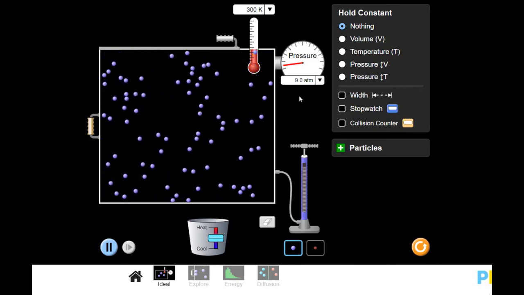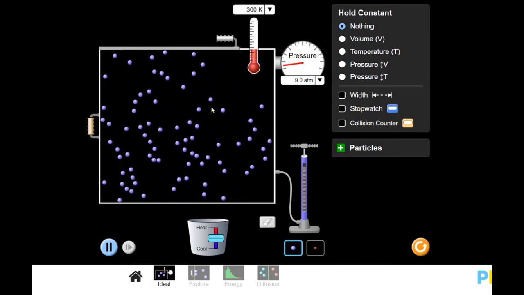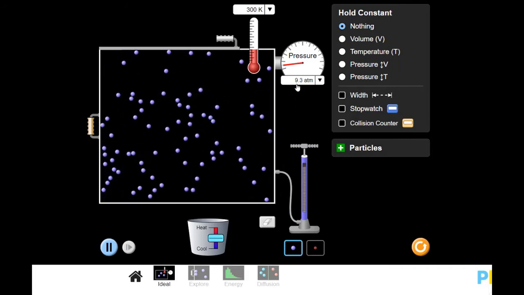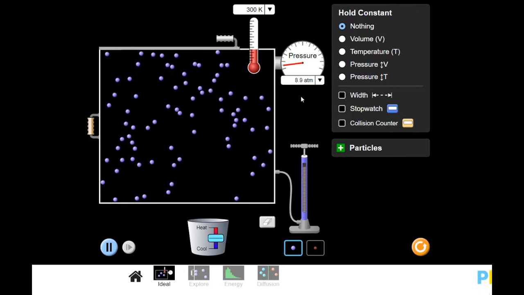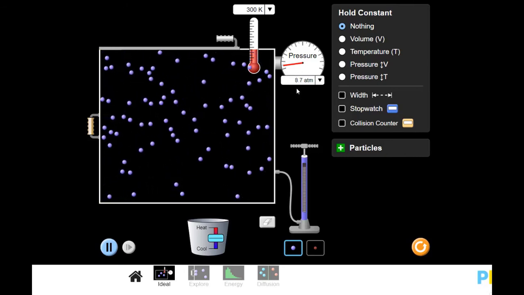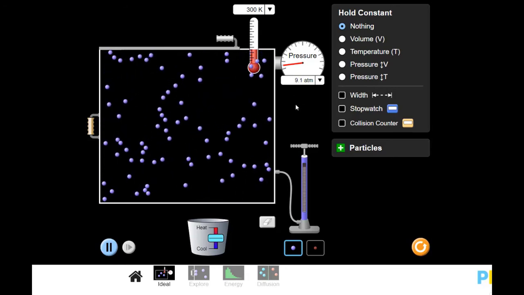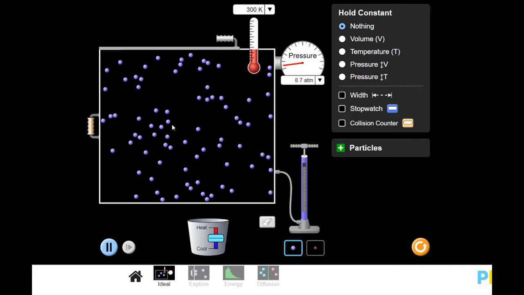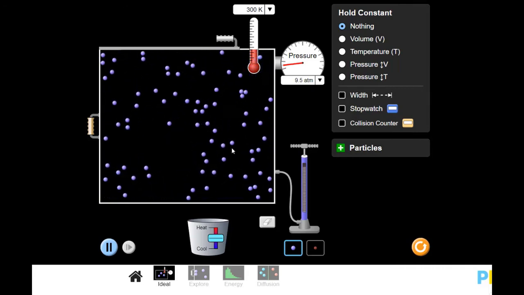And what I want you to notice here is that by adding these particles, and we can see how they are moving around, I have a pressure inside of this container of about 8.7 to 9.5. And that pressure is related to that force of striking on the container.